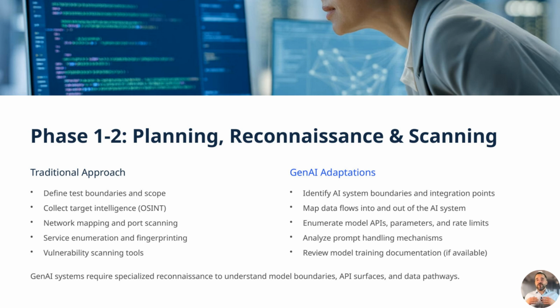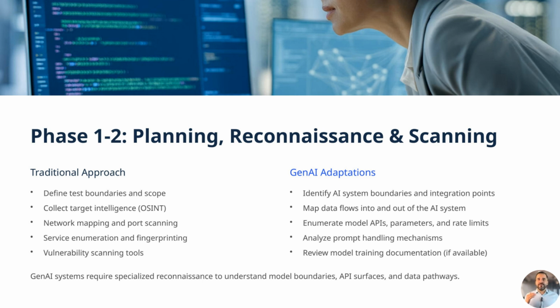In the planning and reconnaissance phases of penetration testing, traditional methods focus on defining test boundaries, setting engagement rules, and gathering intelligence through open-source intelligence, OSINT, to identify potential targets and weaknesses. When assessing generative artificial intelligence, Gen AI systems, however, these steps must be expanded to include identifying AI-specific system boundaries, mapping data flows between components, and analyzing how prompts are processed and handled by the model.